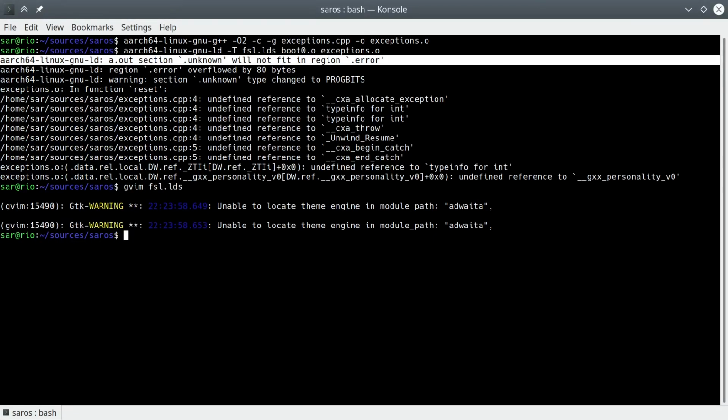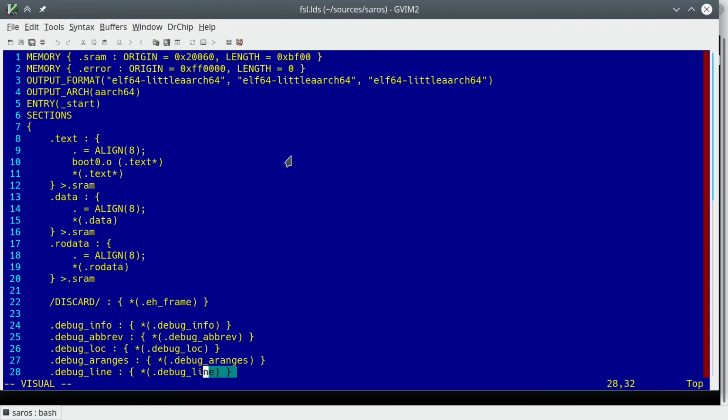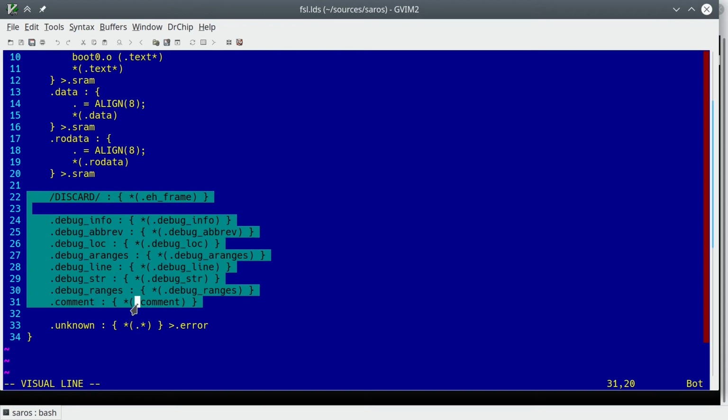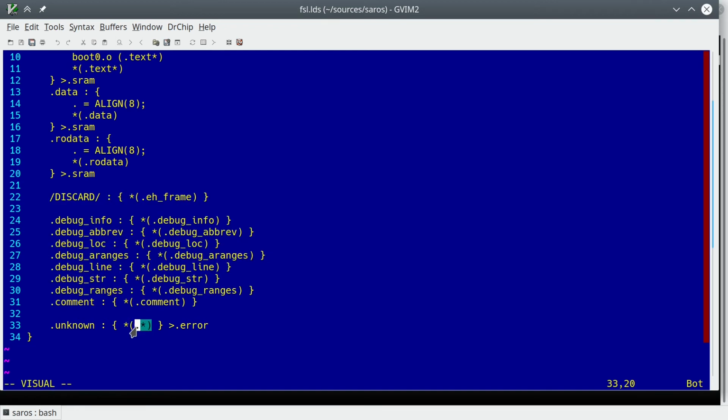We also assign memory region error the size 0. The practical upshot of this is that if the unknown section grows beyond 0 size, linking will fail with the error message we've just seen. If we look at the linker script, we can see specific references to specific sections. In other words, the way our linker script is built, anything not explicitly handled by us will go into the unknown section, and if it has any size at all, will cause linking to fail.